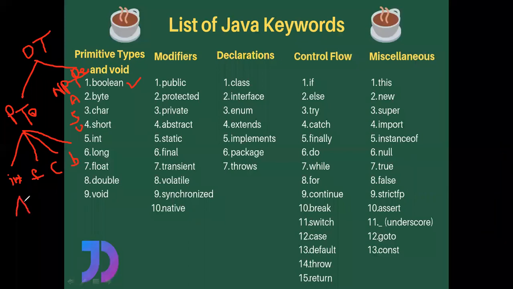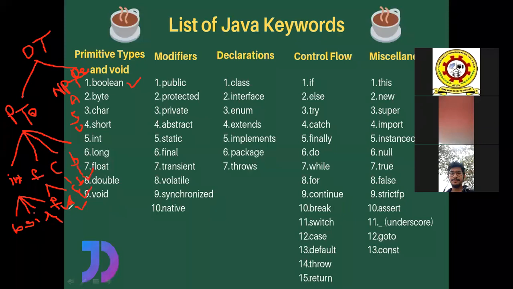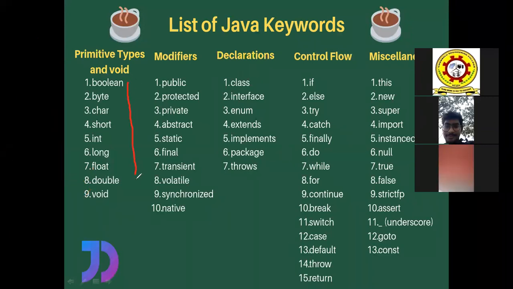Again, integers are divided into 4 categories: byte, short, int, and long, whereas floating point is divided into 2 categories: float and double. Character has only one data type, that is character, and Boolean has only one data type, that is Boolean. So Boolean, character, double, float, long, int, short, byte, all these are called data types, and all the data types are declared in the program by using a set of words called keywords of that programming language, right?